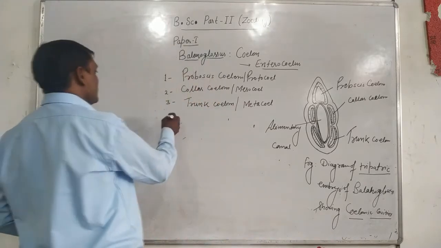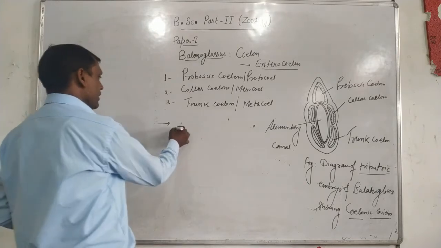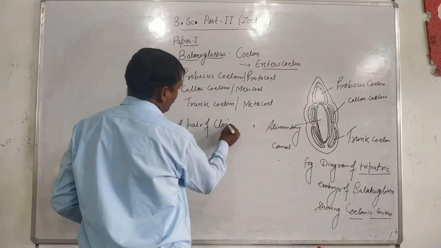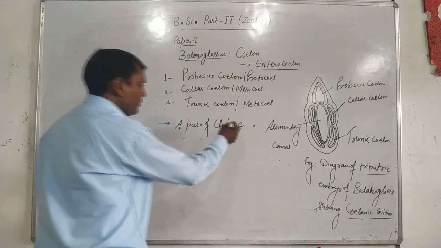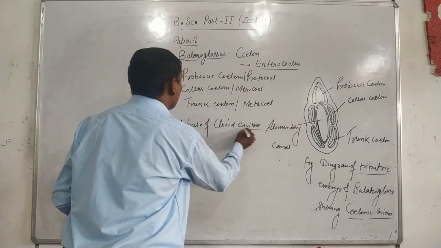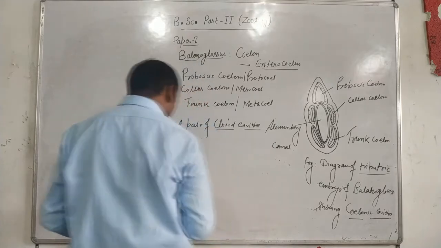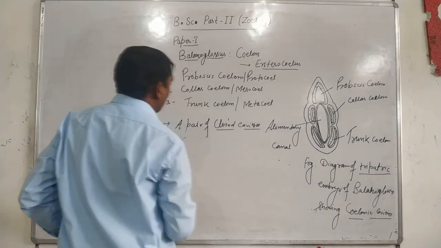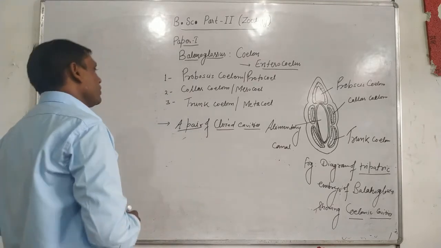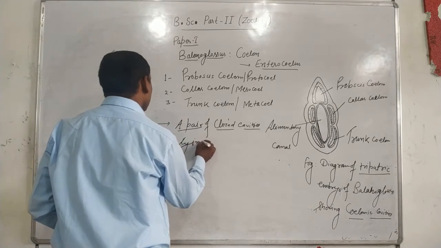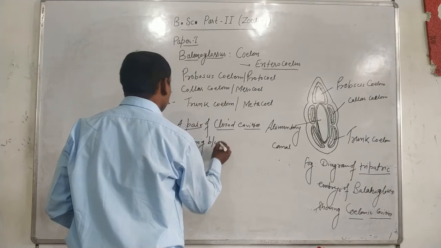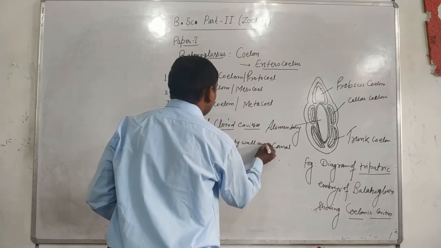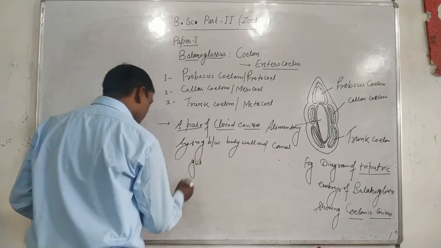It is very interesting that the trunk coelom is represented by a pair of closed cavities lying between the body wall and the gut wall.